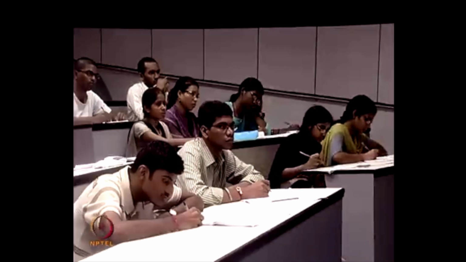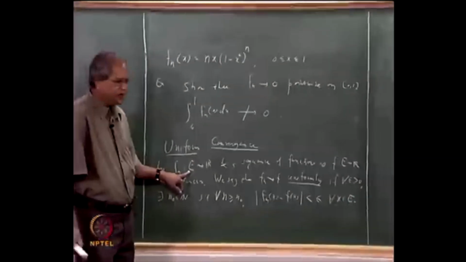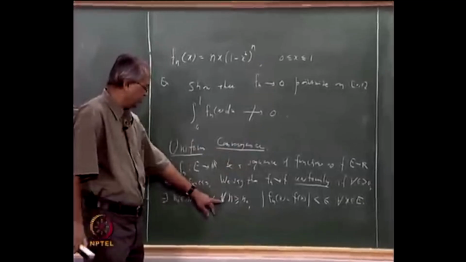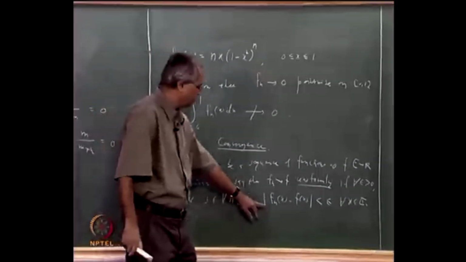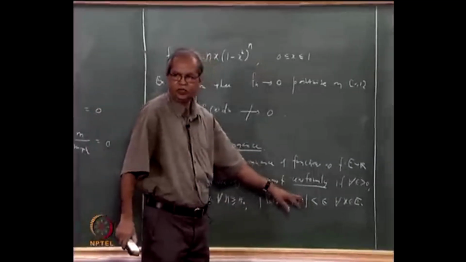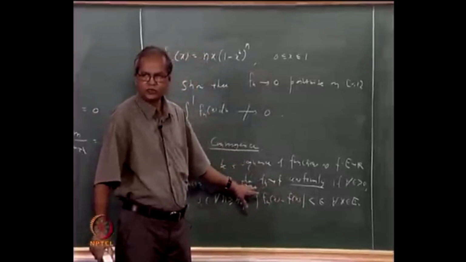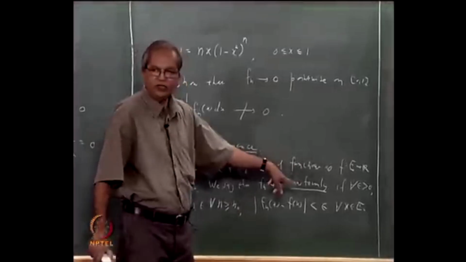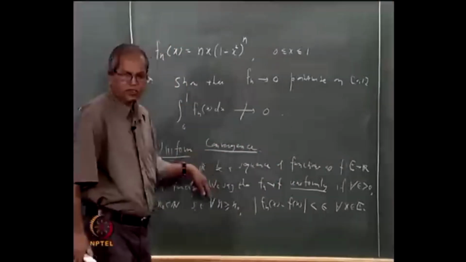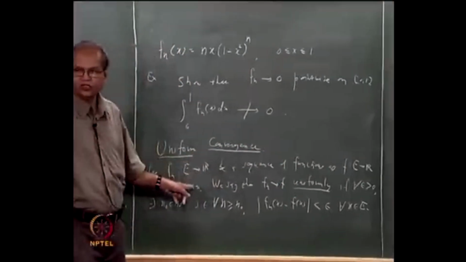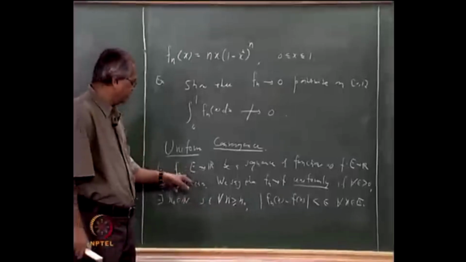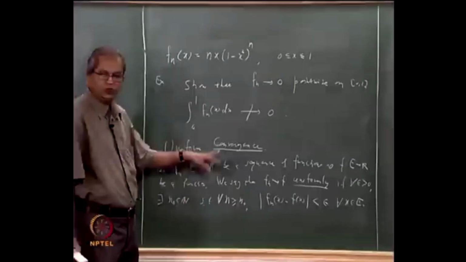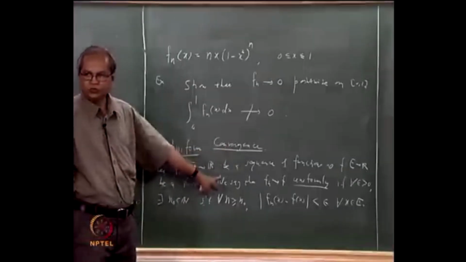Now suppose you had taken some x in E, and you had said that for every epsilon bigger than 0, there exists n0 such that whenever n is bigger than or equal to n0, mod fn(x) minus f(x) is less than epsilon. Then that would mean that fn(x) converges to f(x). And since this is happening for every x in E, that means that fn(x) converges to f(x) for every x in E. So if fn converges to f uniformly, then fn converges to f pointwise also.